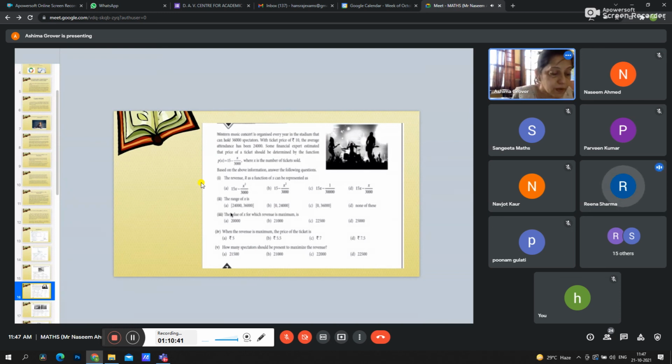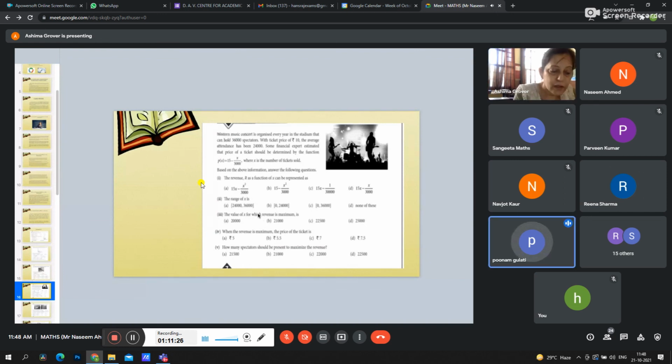And what is the range? How can you find out the range of x in this case? Anyone who can tell me what is the range of this x? As sir has already told, we can just apply that trick here, because here maximum spectators are 36,000. The tickets cannot be sold more than 36,000, so what should be the answer in this case? C. Yes, C. It's 0 to 36,000. Thank you so much. Very good, ma'am. And the next part, the value of x for which the revenue is maximum.